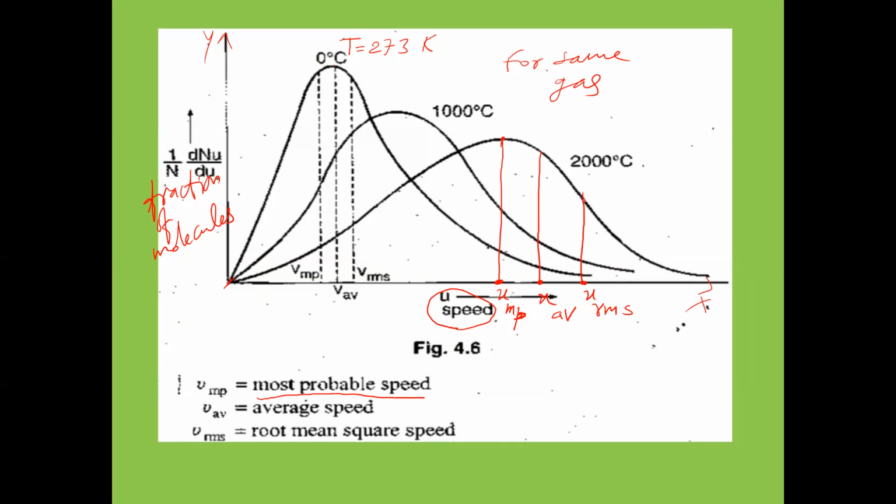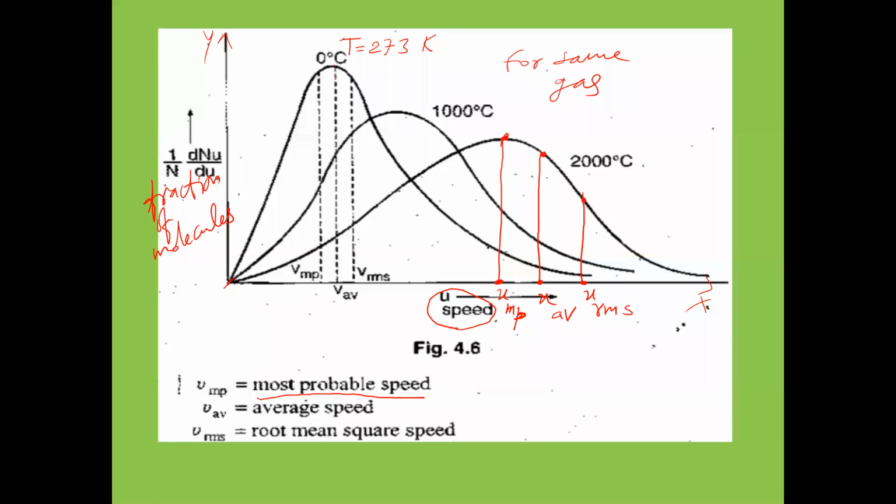URMS. So here at this point we have taken URMS, at this point we have taken U average, at this point we have taken UMP. MP means what here? Most probable velocity. So these three types of velocities means the molecular speeds are distributed into how many types here? Three types. At what temperature? 2000 degrees Celsius. At 1000 degrees Celsius also the same lines we have to draw. Same three lines we have to draw.